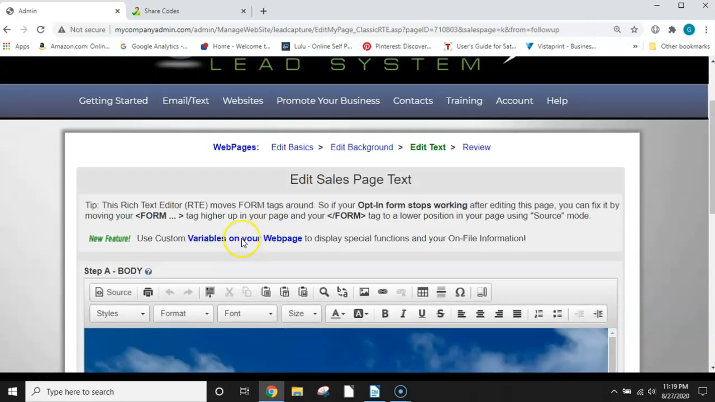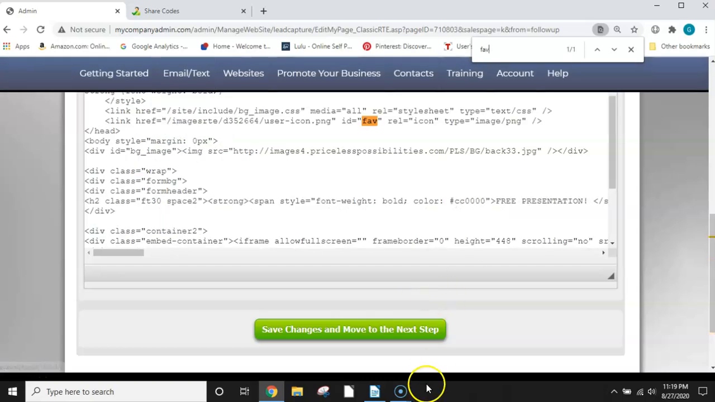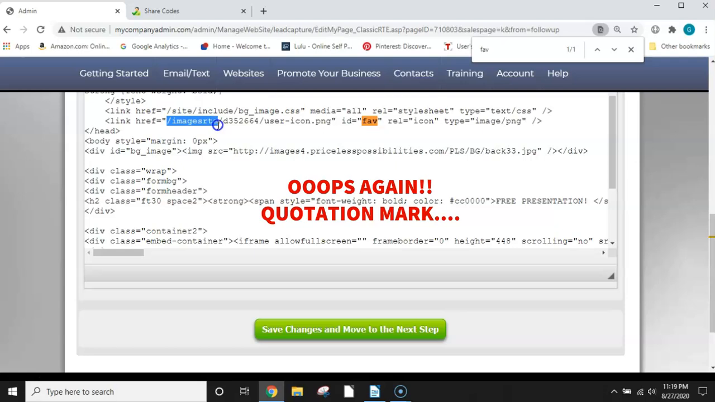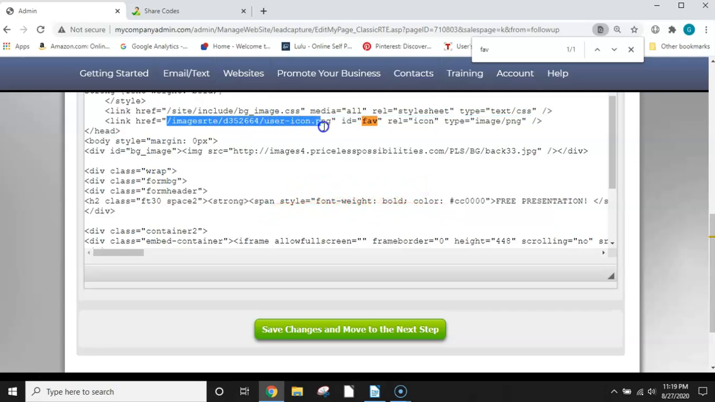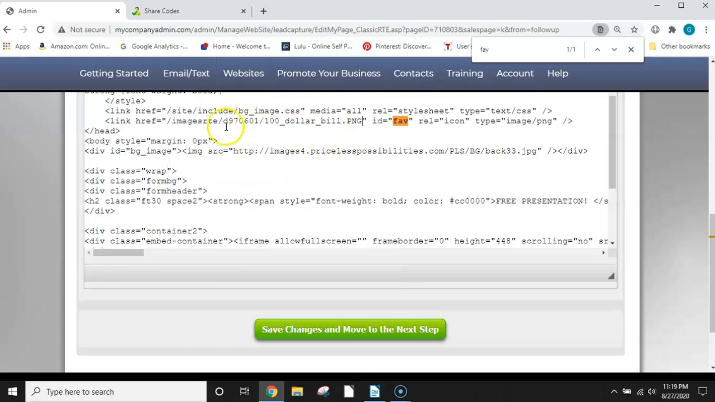Okay, and then you're going to go back to source. And you're going to do Control F again. I could have left that up there, but Control F, and you're going to type in FAV right here, and you're going to highlight after this parenthesis all this, all the way where it says PNG. Then you're going to paste what you copied from the new picture that you got from Google. Paste, and it will change.